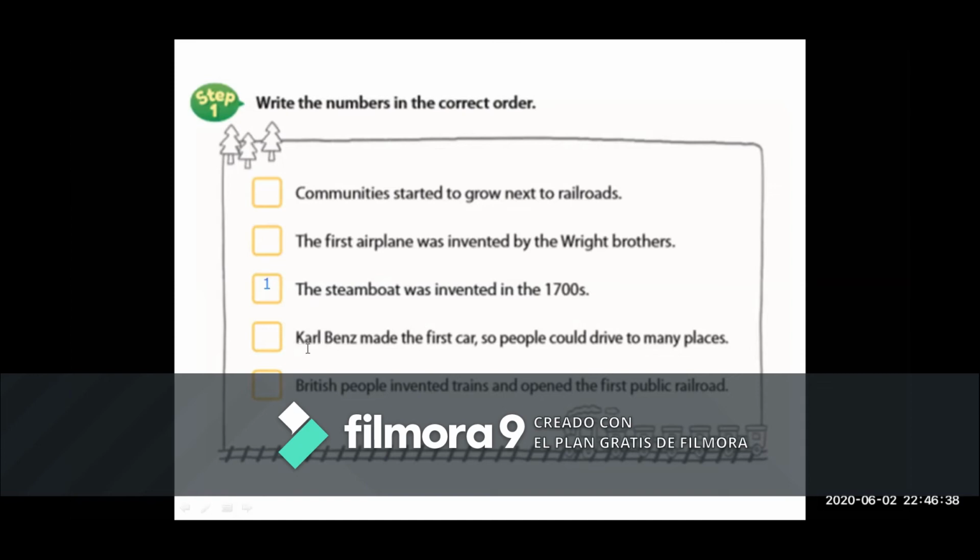Now we will go to write the number 2, okay? Carl Benz made the first car so people could drive to many places. Well, I think this is not the number 2, the last one. British people invented trains and opened the first public railroads. Number 2, yes.